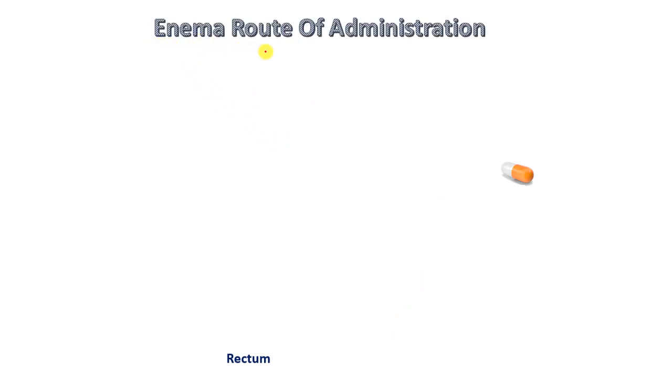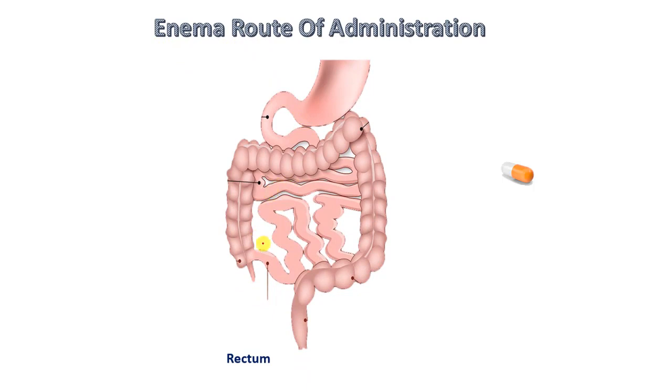Another route is enema. So in this, a large and small intestine is shown. So this is the rectum part of the intestine. So drug is going through the rectum part. This is divided into two parts, that is evacuant enema and another is retention enema.